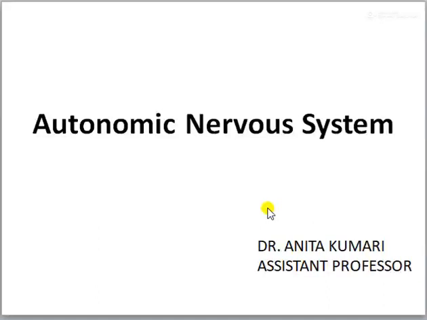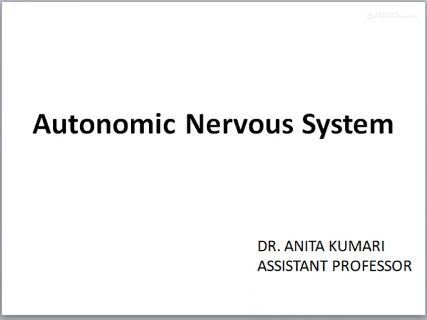Hello everyone, the topic for today's class is the autonomic nervous system. In this topic we will discuss the division of the autonomic nervous system, the general organization of the autonomic nervous system, what are the neurons in the autonomic nervous system, then the physiological anatomy of the sympathetic nervous system and parasympathetic nervous system, and what are the neurotransmitters in the autonomic nervous system.